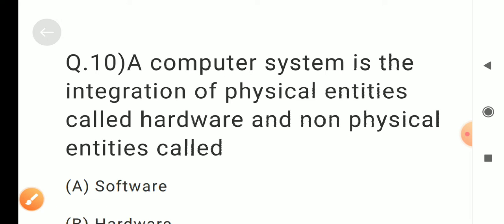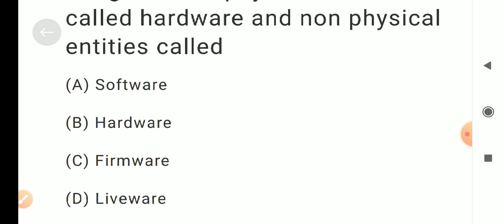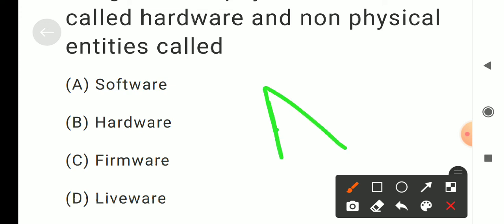Question number 10. A computer system is the integration of physical entities called hardware and non-physical entities called. Answer is A. Software.